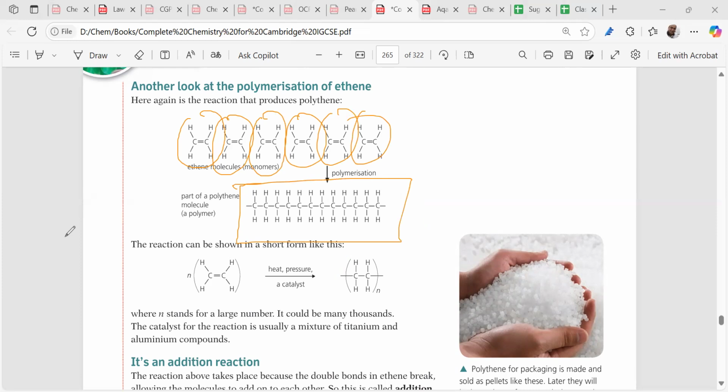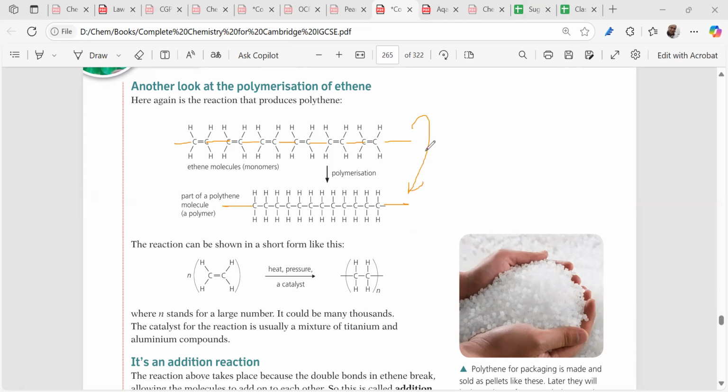Please make sure that you are opening the hands over here, right? And see, they're joining, right? This joins, this joins, this joins, this joins, this joins, right? And we are getting what? We are getting a polymer like this, right? Fixed number of monomers. Remember this.